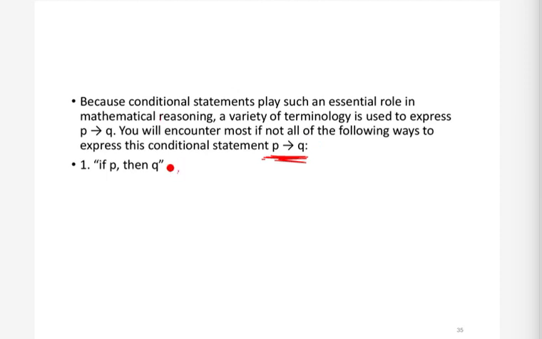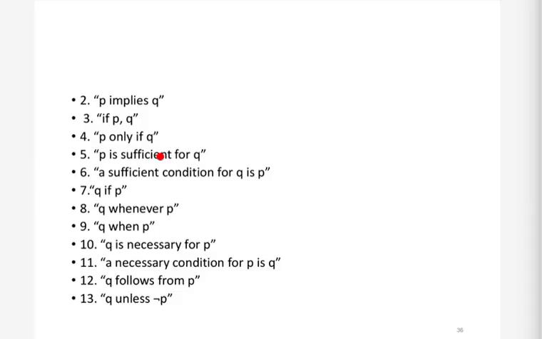The next way: P implies Q, we have already seen that as if P then Q, so we can remove the then, and this becomes if P, Q. This also means that if P is true, then Q is true. Now this is P only if Q. We will see this, and we will also see these shortly. So don't worry about these three for now.